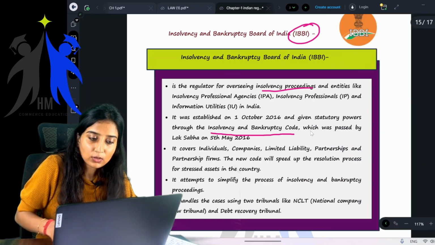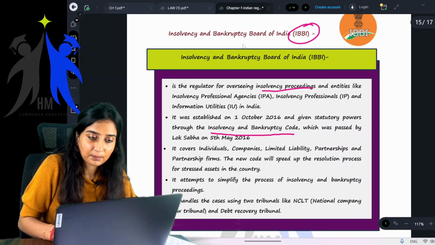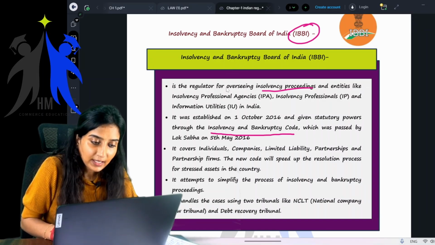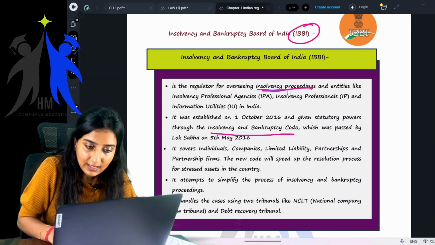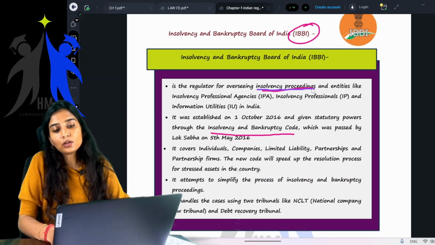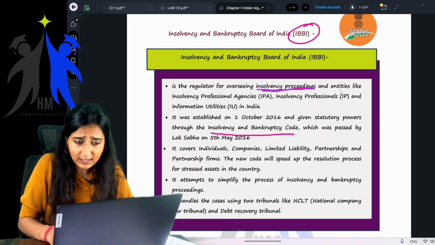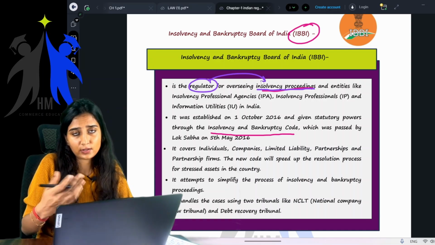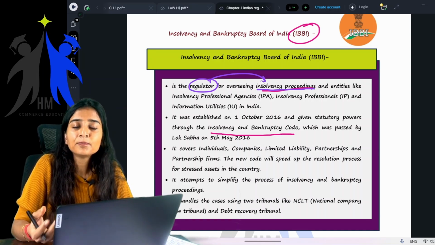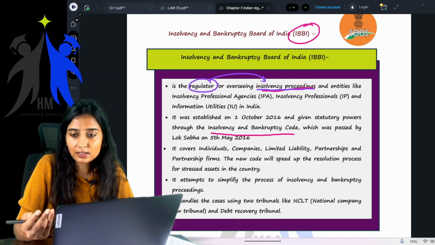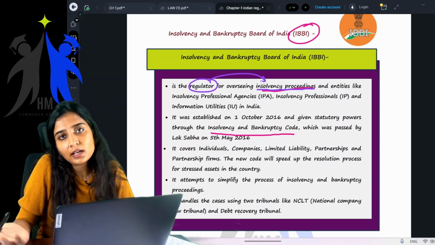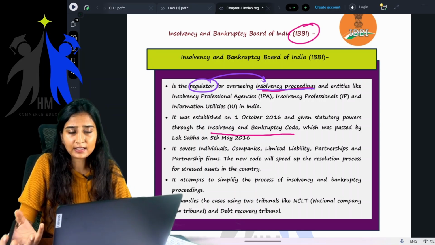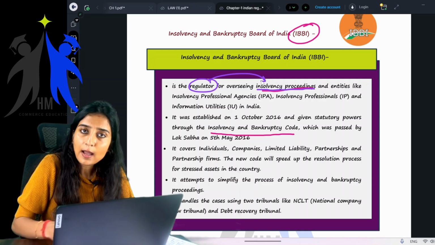Yeah, the Insolvency and Bankruptcy Board of India. Now let's see. It is a regulator for overseeing insolvency proceedings. You know what insolvency is? You have become bankrupt: your assets are lower than your liabilities, and the court has decided that you are insolvent, that you are a bankrupt.